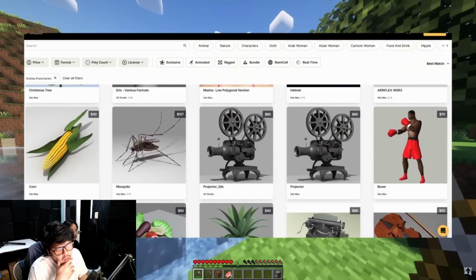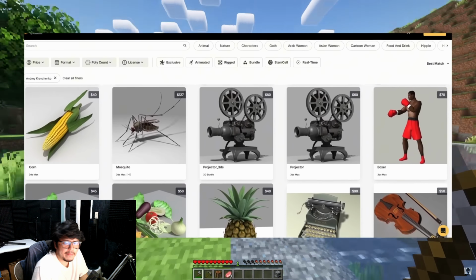Andre still has a TurboSquid page to this day, but there are no Outfit 7 related models on it, only what seemed to be personal projects that he worked on outside of his usual work. It wasn't until a few years later when people found out that Outfit 7 had